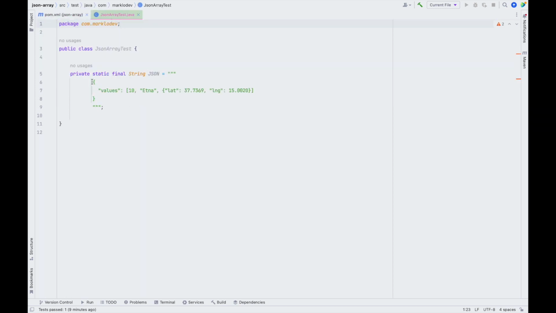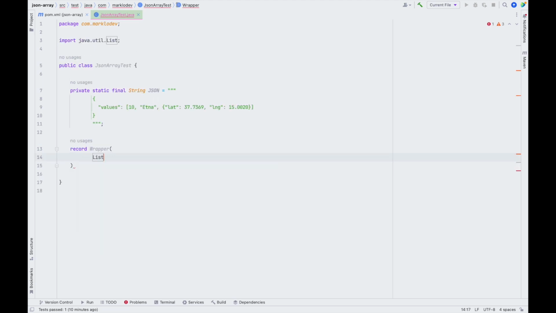I have the sample JSON already defined, and for the first approach we will try to parse it as a collection of objects. So let's create a class to hold the values. We'll just call it wrapper, and it will have only one field, namely it will be a list of objects that we'll call values.